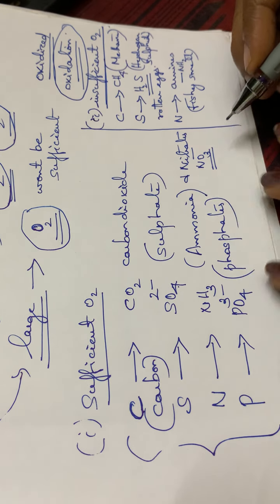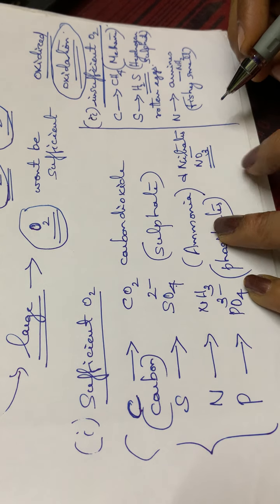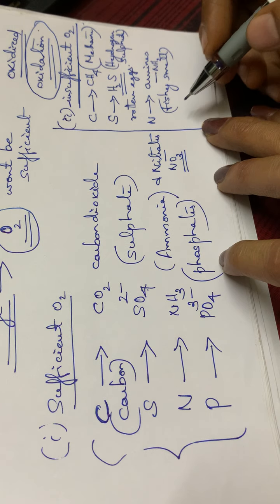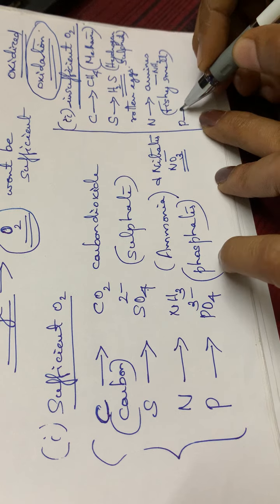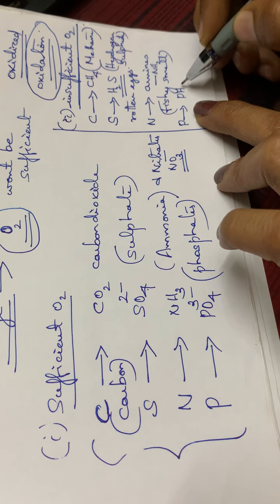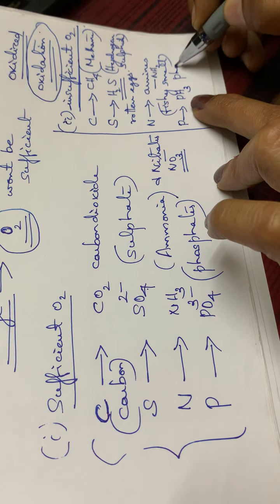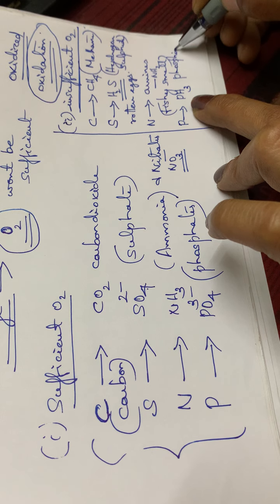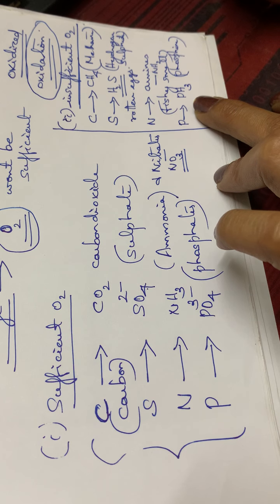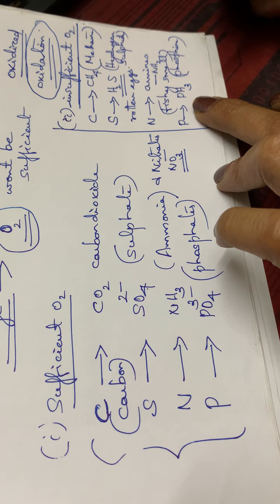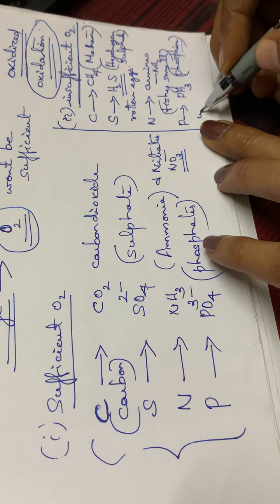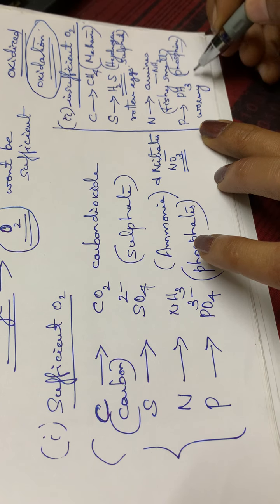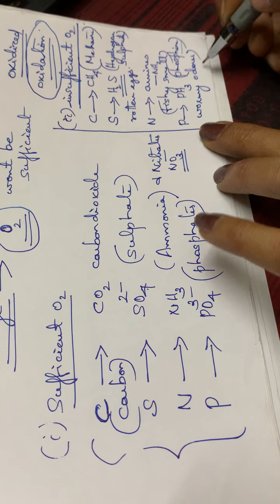Then the next one, phosphorus. Here it is converted to phosphate, but if insufficient oxygen is there, this phosphorus will be converted to phosphine, that is PH3. So this phosphine has got a wormy odor. See the difference between the two cases.